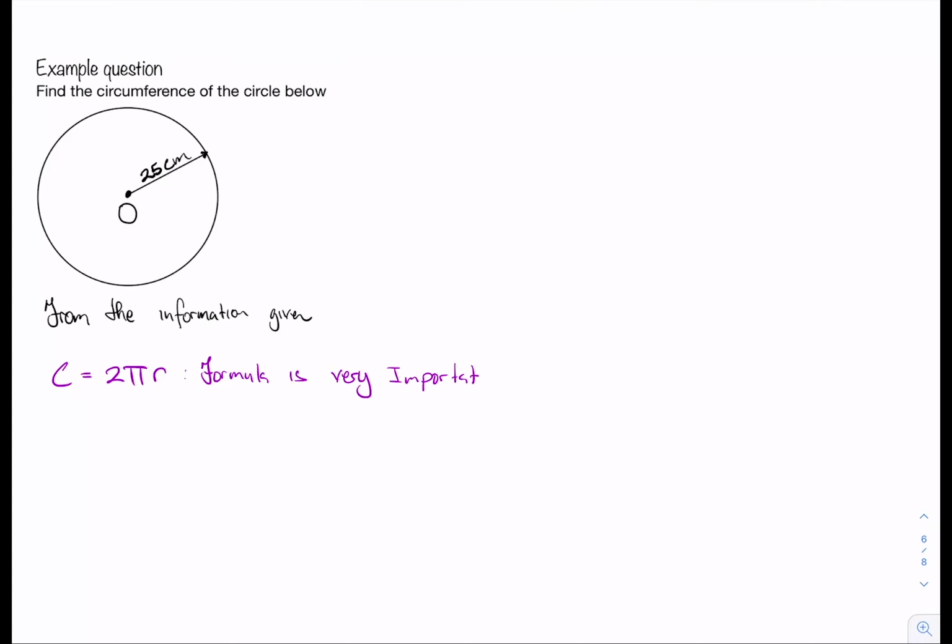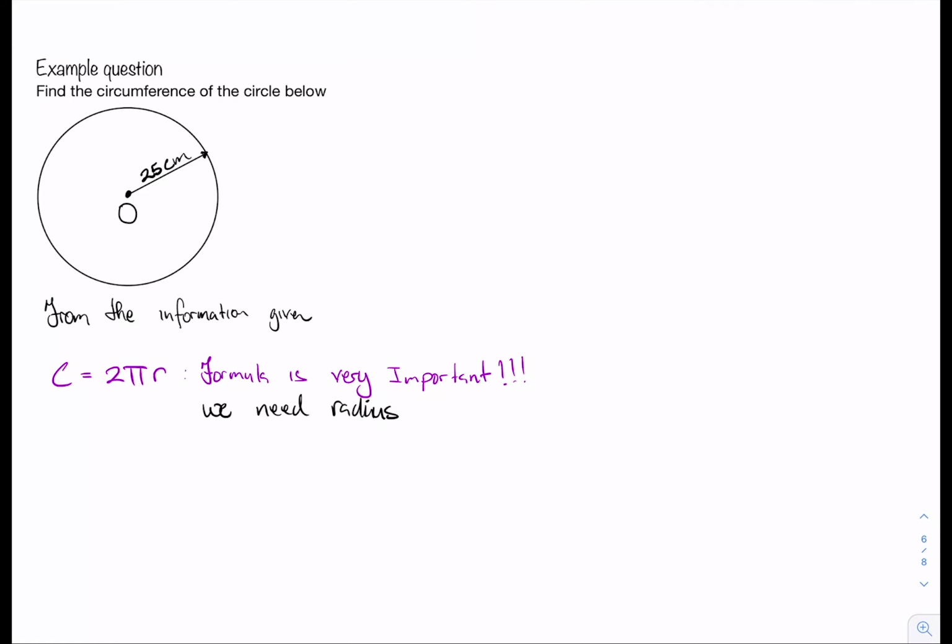So notice that here we need the radius. We need the radius in order to find the circumference, much the same way that if we have the radius, we can find the area. Here the radius is given to us. We can observe the radius from this picture. If we're looking at this, we'll see that 25 centimeters is the radius.